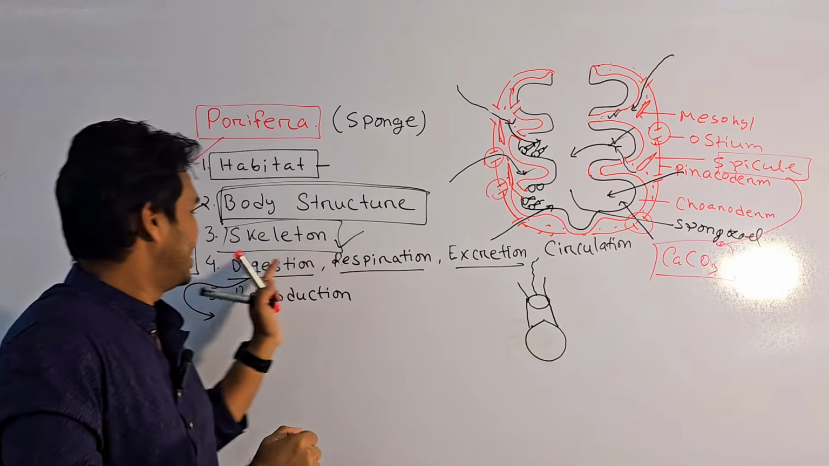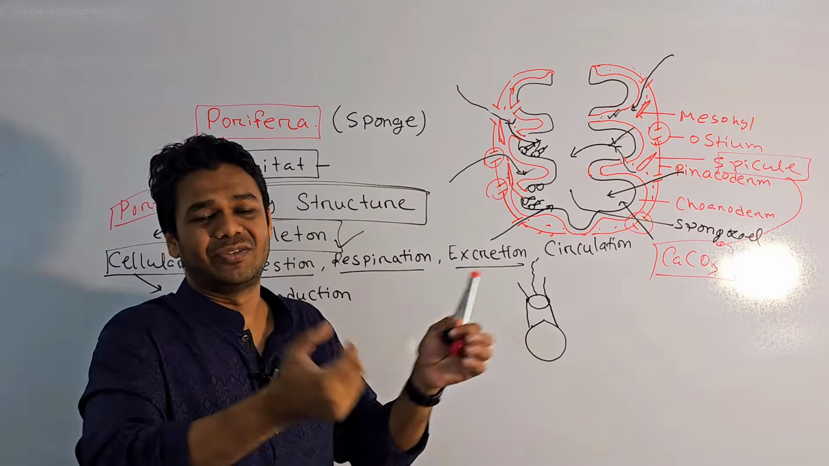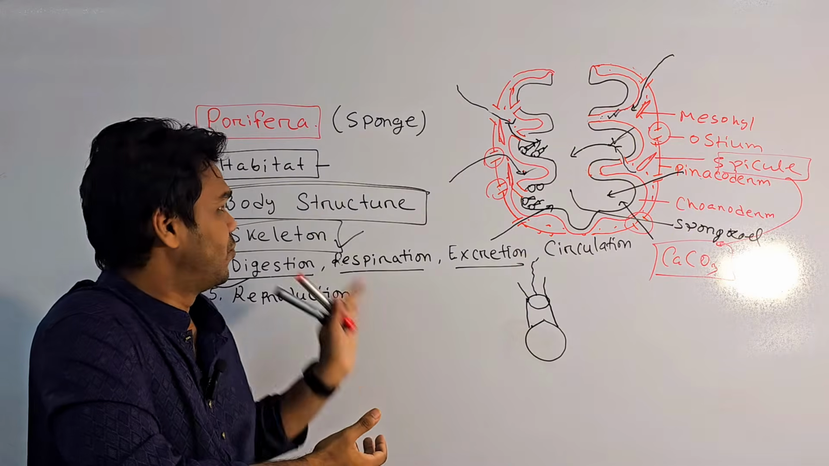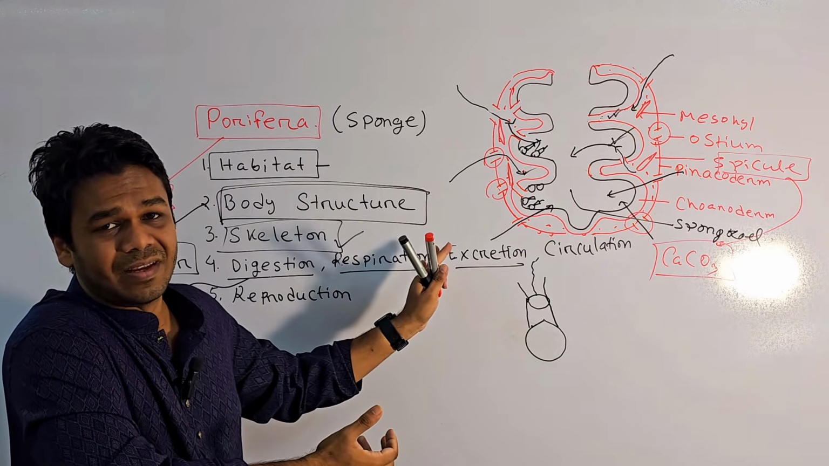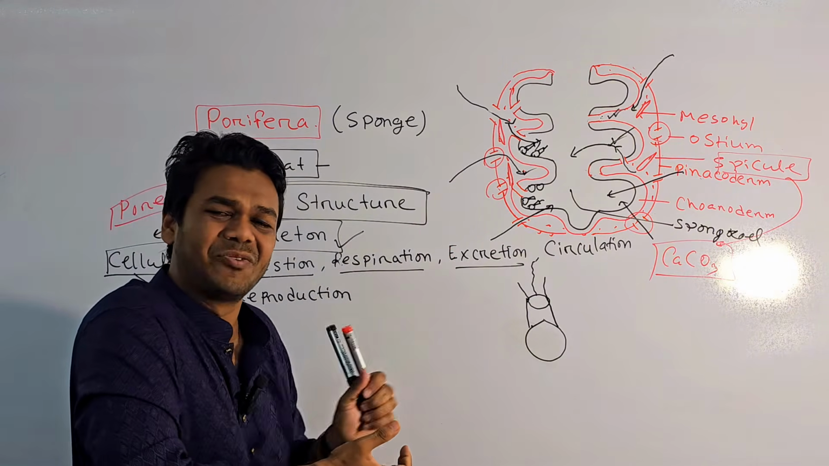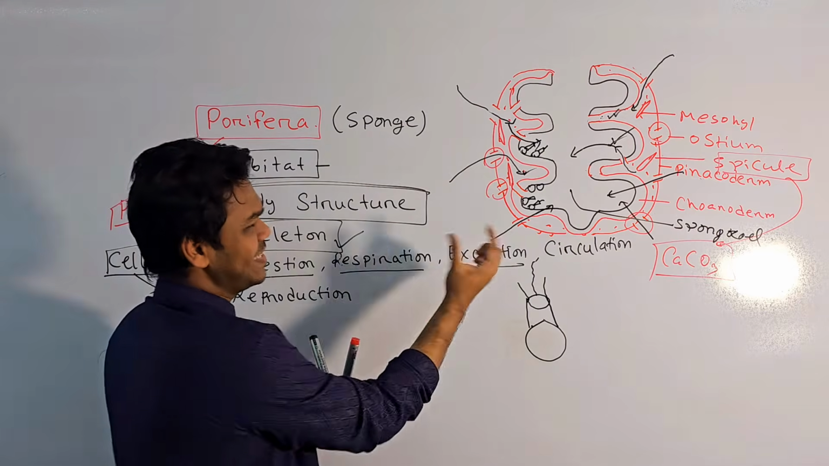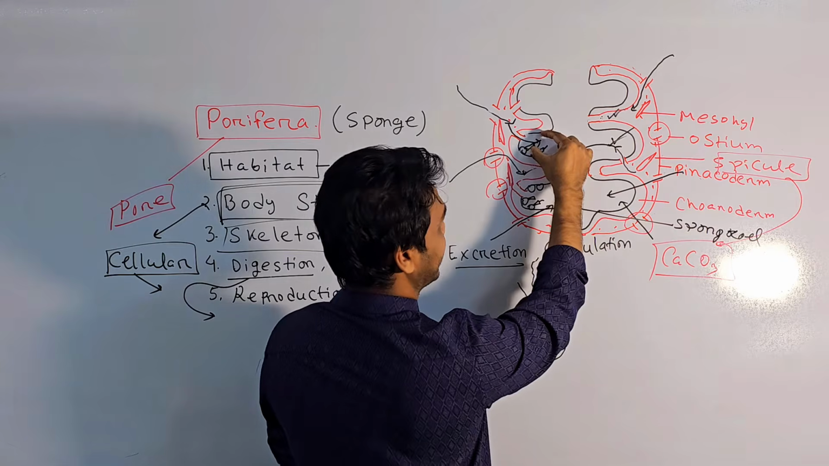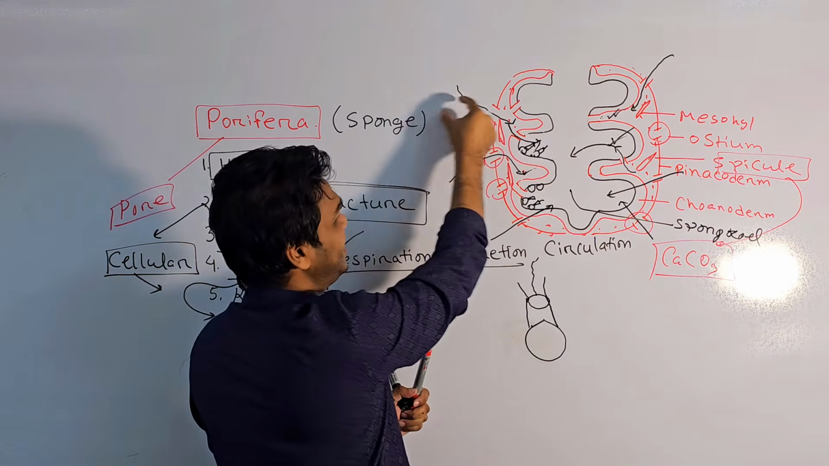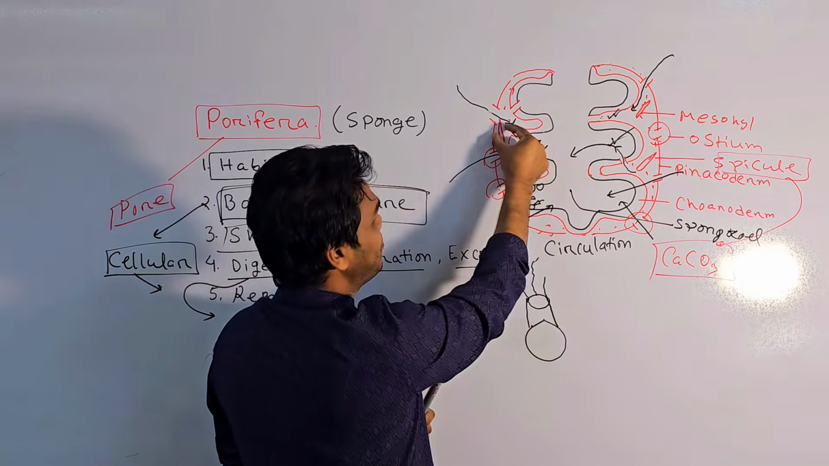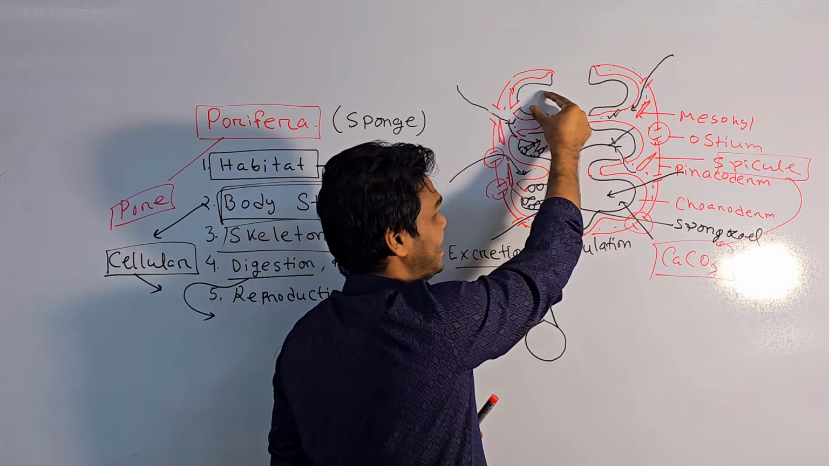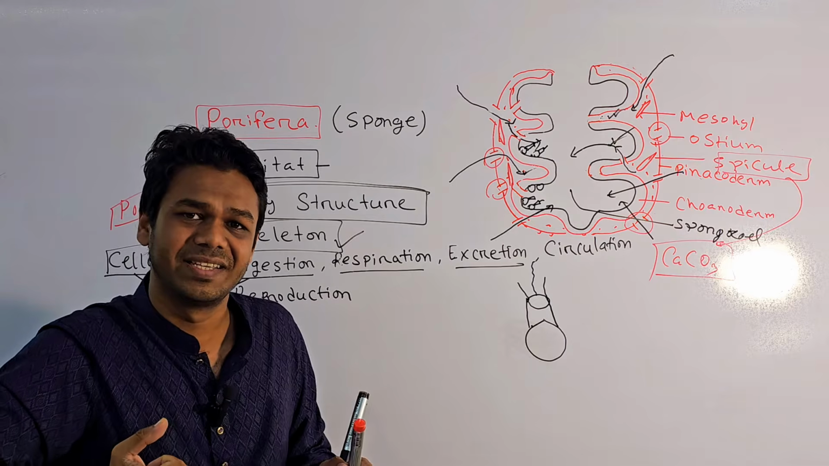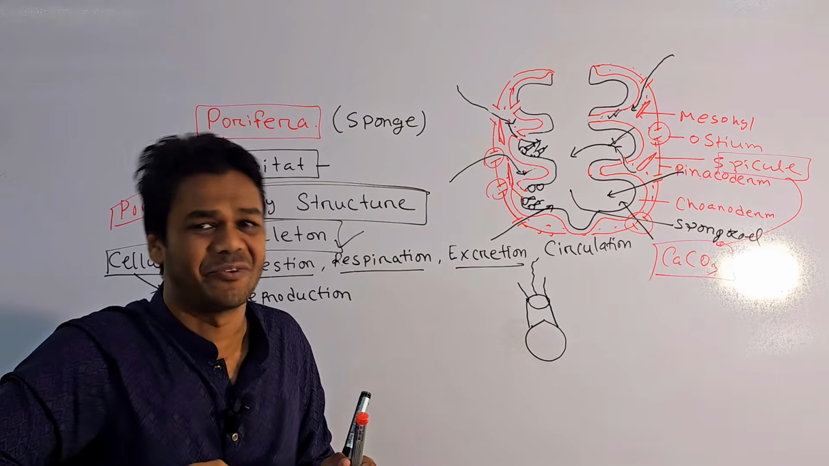So their respiration and digestion are totally done by this water canal system. Do you understand what I'm saying now? I think you got my point. Firstly, this is called the canal. This is the incurrent canal, this is the radial canal. Firstly, water enters into the incurrent canal, then water enters into the radial canal, and then every cell gets its nutrients, every cell absorbs its nutrients and oxygen.